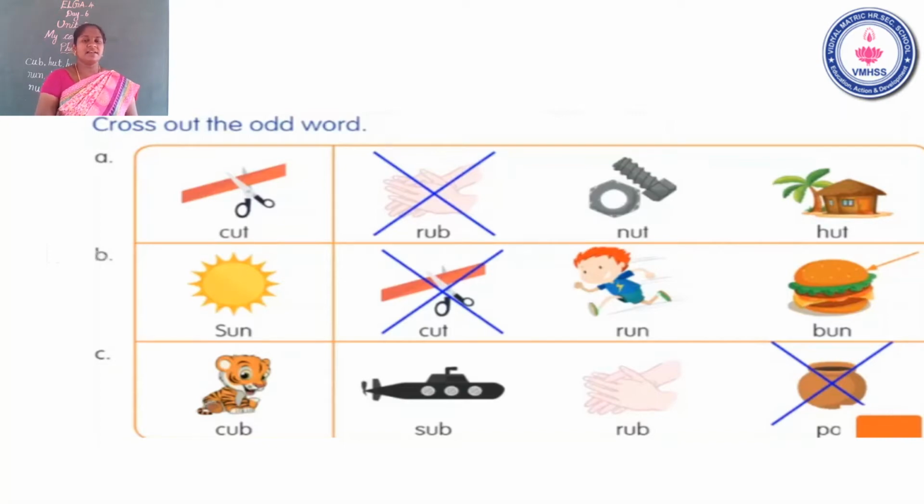Children, the rub is different. The word is only different. So, what is the odd word? Rub. Children, take your pencil and cross out the word rub.